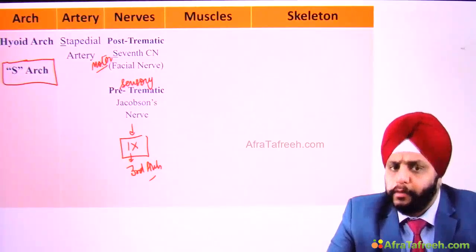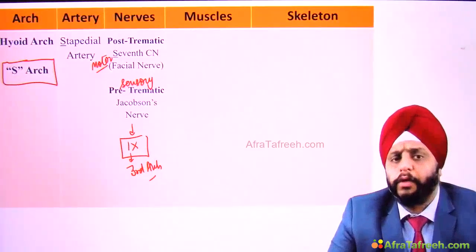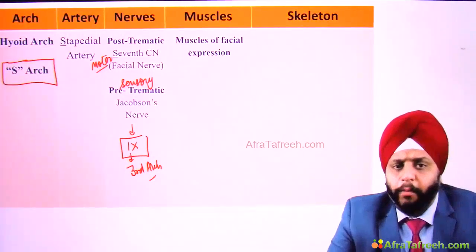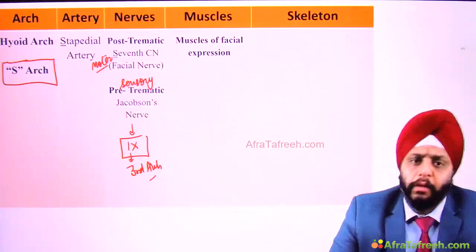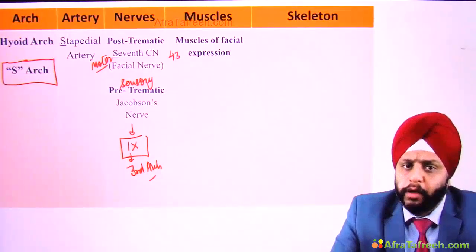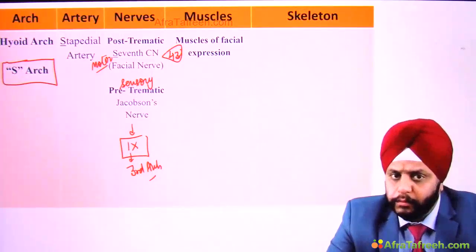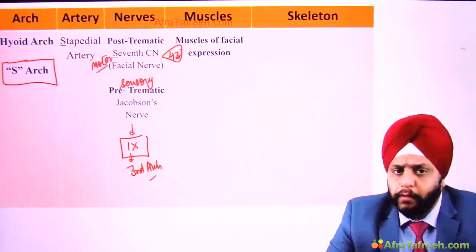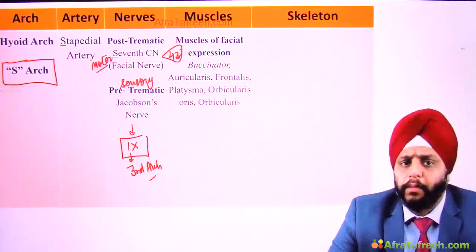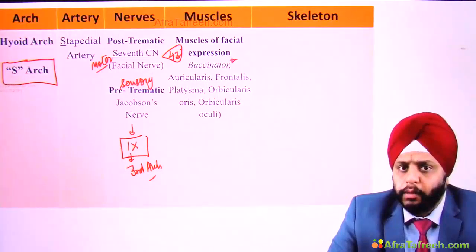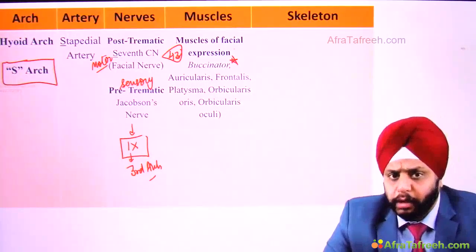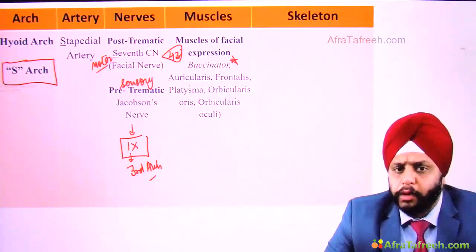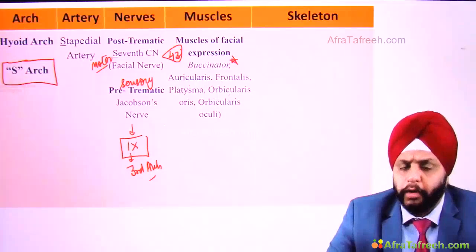So what does the facial nerve supply? Which muscles? Muscles of facial expression. How many muscles are there for facial expression? We have 43 different muscles of facial expression. It's difficult to remember all the names, but let's revise a few names. Number one, we have the buccinator. Important muscle, buccinator. Then we have auricularis, frontalis, platysma, orbicularis oris, orbicularis oculi. Different muscles, we'll talk about them.